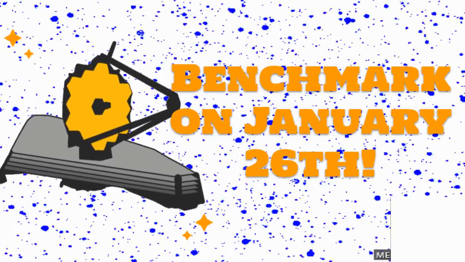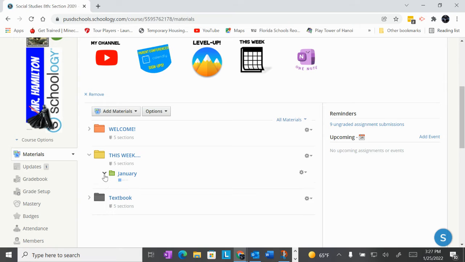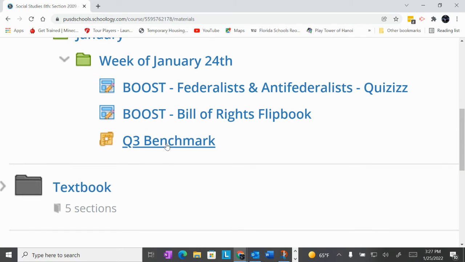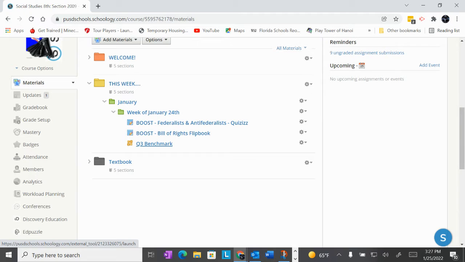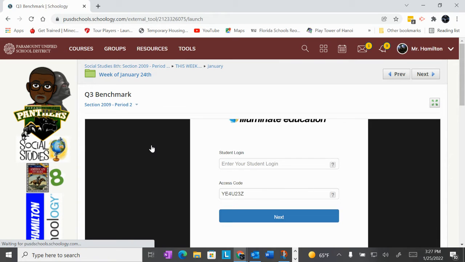You'll go over here to Schoology and make sure you go to this week, or you can just go down here to the this week folder, January, and the week of the 24th, and you see it right there. You click on this. When you click on it, it'll take you to Illuminate, and you will put your student ID or your student login information, the PUSD schools.net.